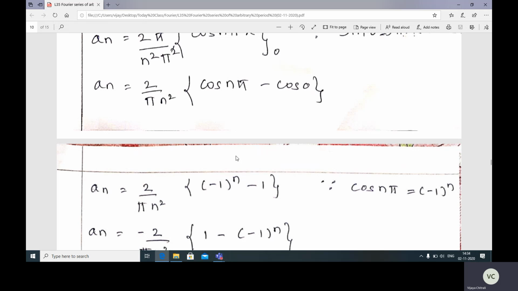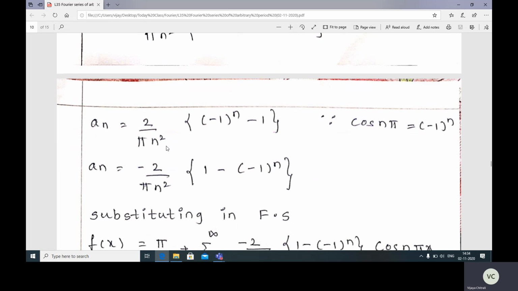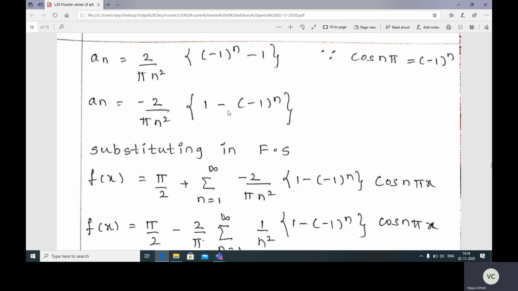Cos n pi is minus 1 raised to n, minus 1, into 2 divided by pi n square as it is. I'll take minus as common. So an is equal to minus 2 divided by pi n square, 1 minus minus 1 raised to n. So this is an. Now substitute this in the Fourier series. F of x is equal to a naught by 2, which is pi by 2, plus summation n is equal to 1 to infinity minus 2 divided by pi n square, 1 minus minus 1 raised to n, cos n pi x. Now bn is 0.